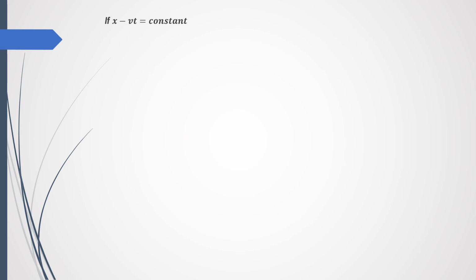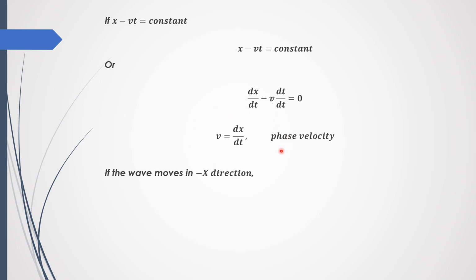Now if x minus vt is constant, we differentiate this equation with respect to time, then we get dx upon dt minus v dt upon dt is equal to 0. The differentiation of a constant is 0. Now this dt and this dt will cancel. We get dx upon dt minus v is equal to 0, or v is equal to dx upon dt. So this is the phase velocity.